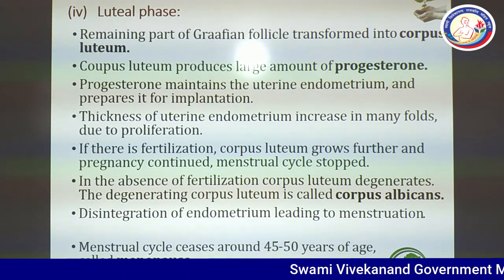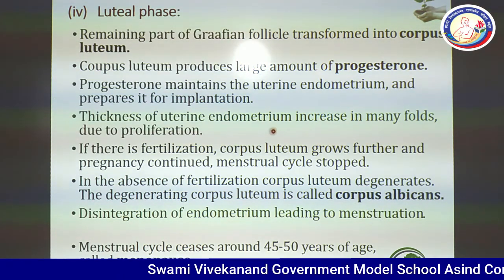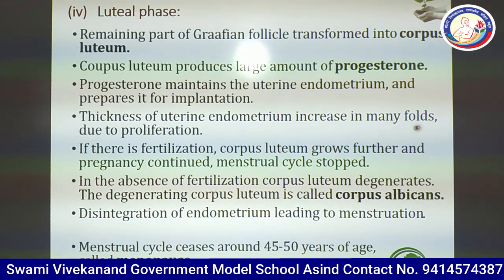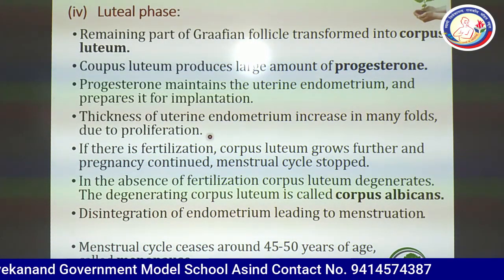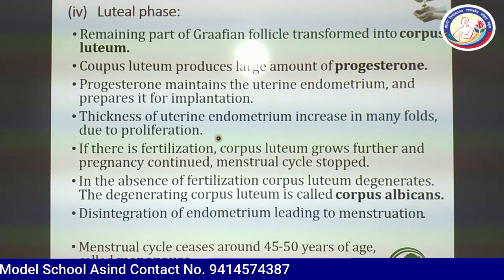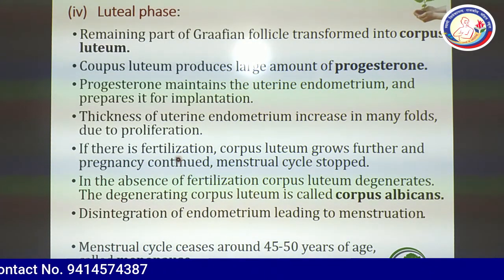Thickness of the uterine endometrium increases many folds due to proliferation. It means cells will divide again and again. Repeated mitosis will result in the proliferation of the endometrium.